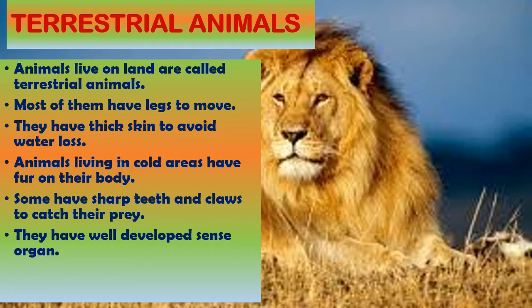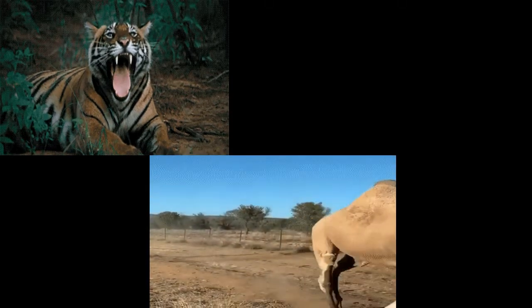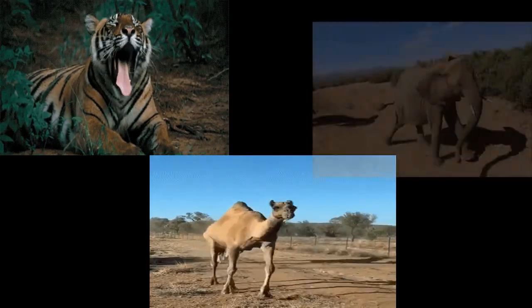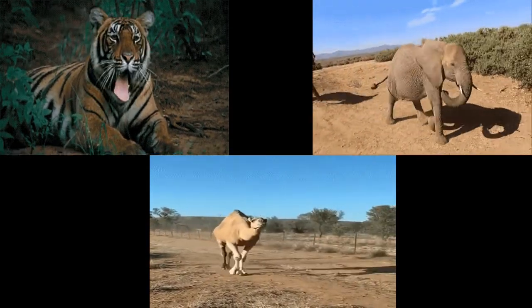So these are the characteristics of terrestrial animals, and the examples of terrestrial animals may include tiger, bear, camel, elephant, and many other animals. Here are the examples of terrestrial animals: tigers, camel, elephant.